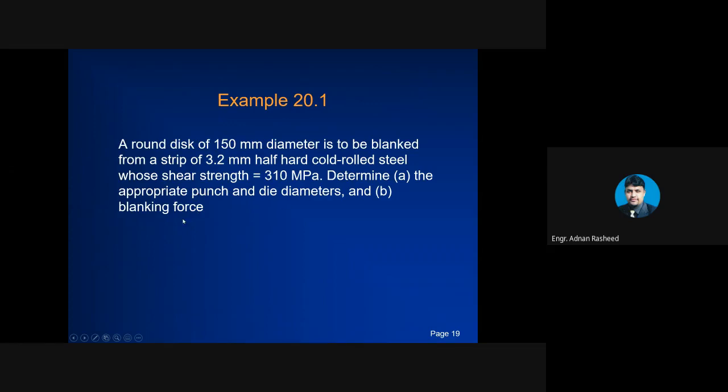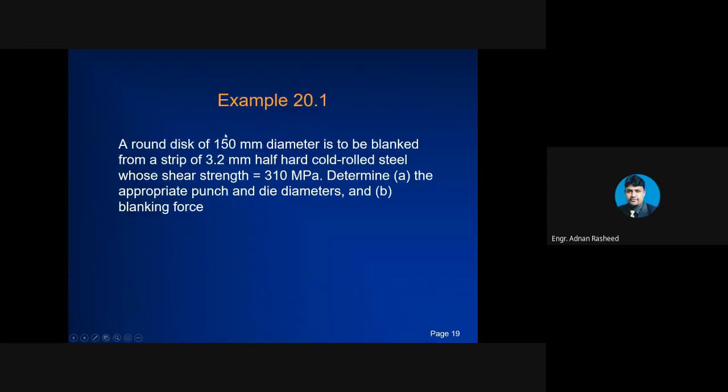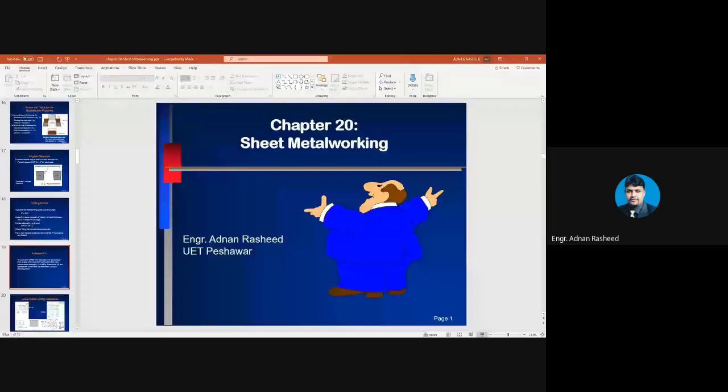Similarly, blanking force is represented by Fs, F is equal to S T L. S is given, T is given, and L is not given. For the entire perimeter with diameter 150, L will be equal to pi into D. That will give you the length.